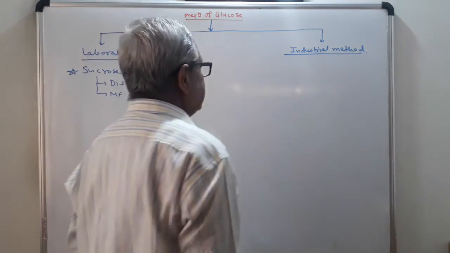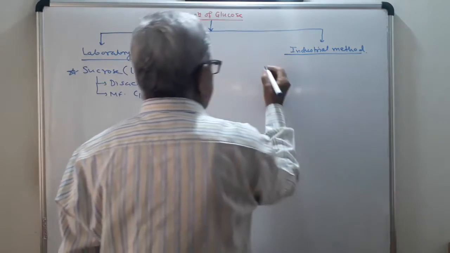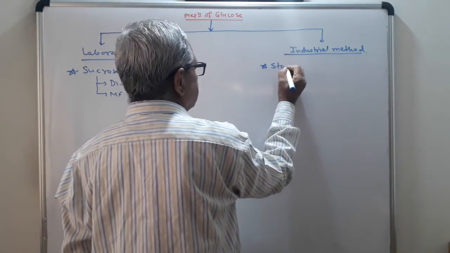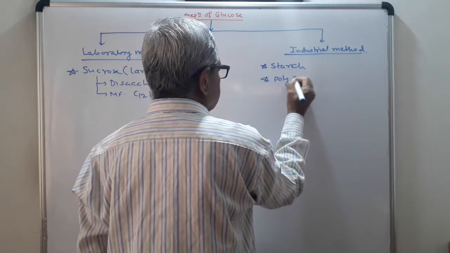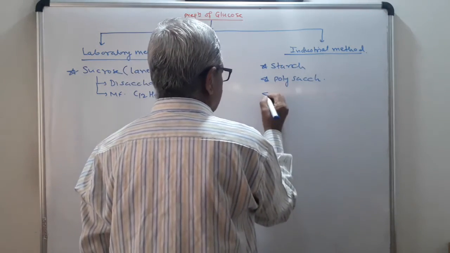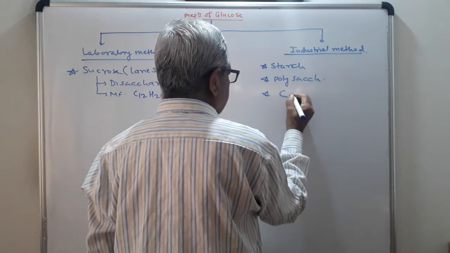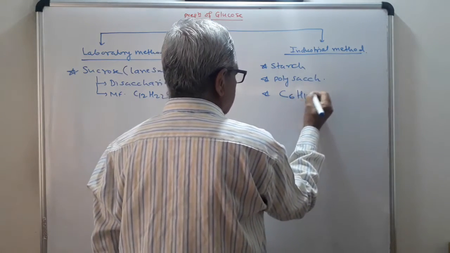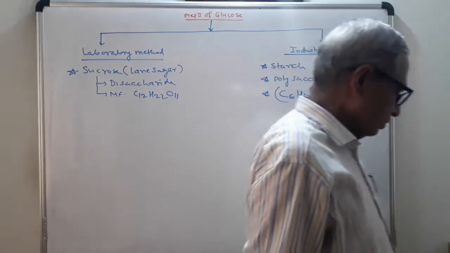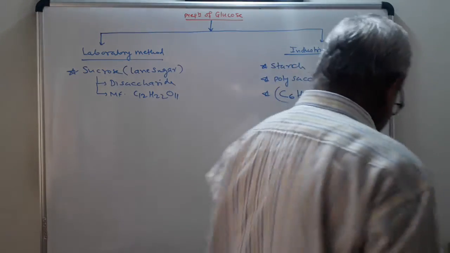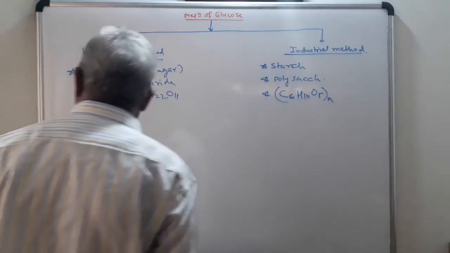In industries, it is prepared from starch. Starch is a polysaccharide. The molecular formula for the polysaccharide is (C6H10O5)n. So here I will explain the reaction in the laboratory preparation.